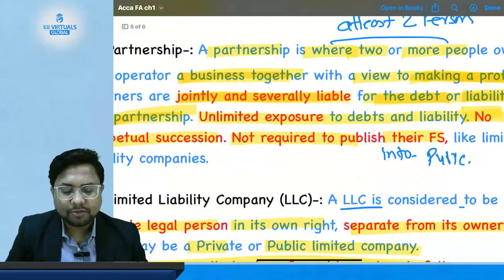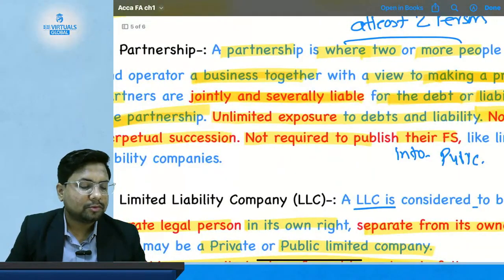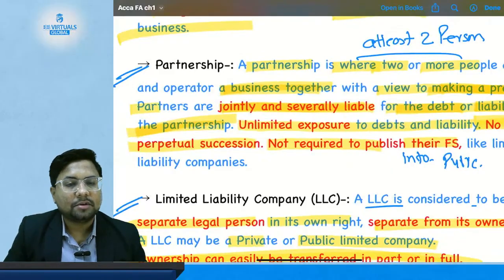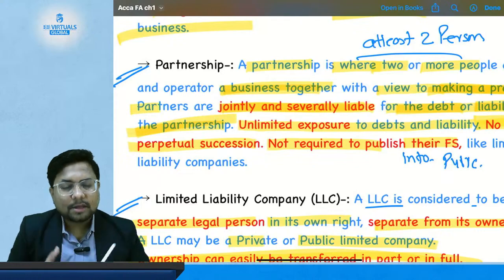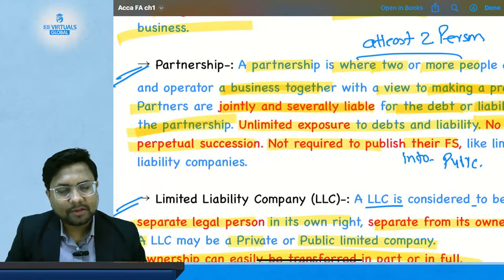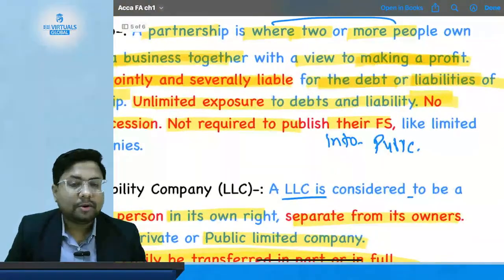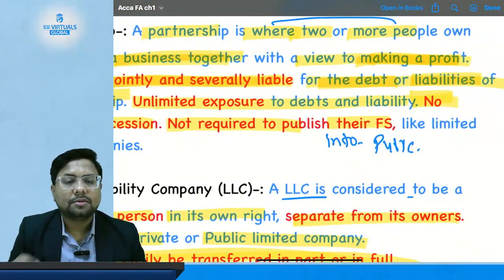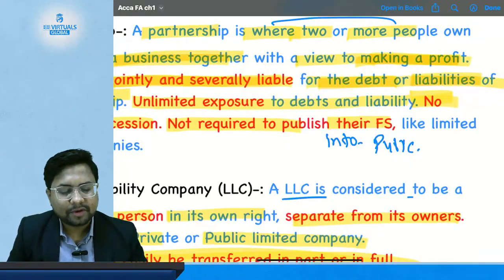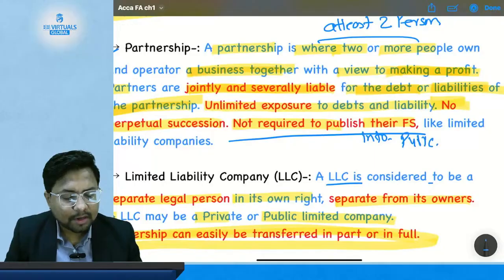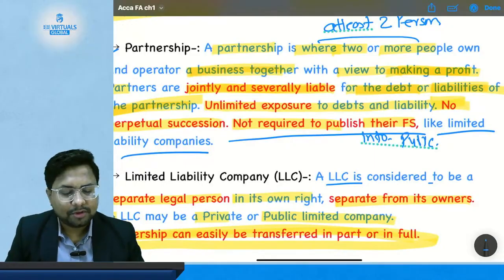There is no perpetual succession in the partnership firm. Suppose there are two partners and one partner dies or retires, then the partnership comes to an end because there is no perpetual succession. So the incoming and going out of partners affect the succession of the firm. Partnership firms are not required to publish their financial statements, because only companies are required to publish their financial statements to the public, like a limited liability company.